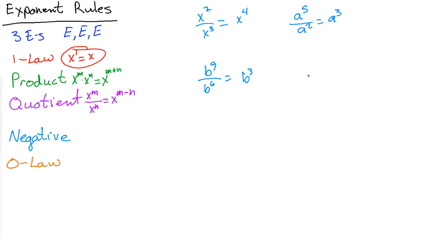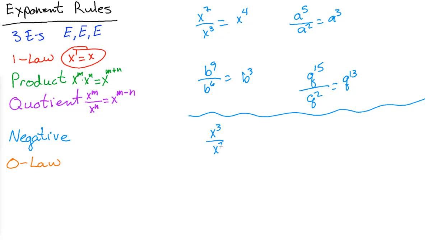Let's do it one more time. Q to the 15th over q squared. You have 15 q's all timesing together up here, 2 q's timesing down here, and you end up with 15 minus 2, 13 q's left over. Well, what happens inevitably is that when you start subtracting, I don't know if you remember this back in arithmetic, but you started subtracting and eventually you ended up with negative numbers. Oh boy, what happens here if we do x to the third over x to the seventh?